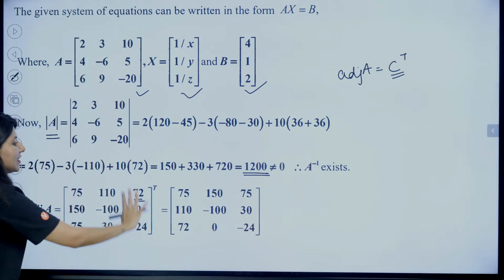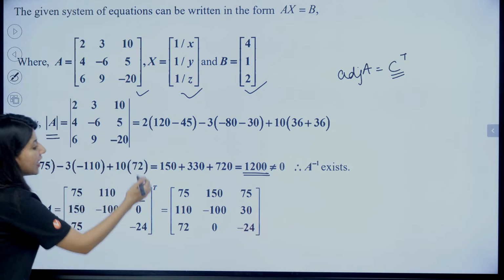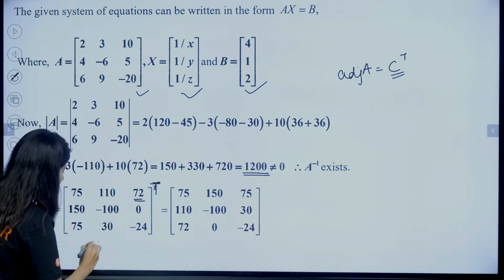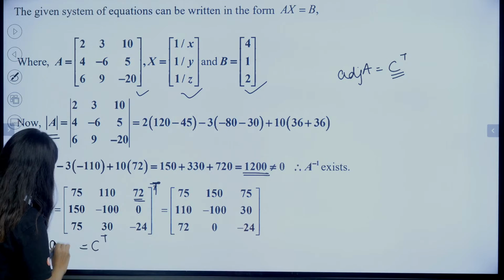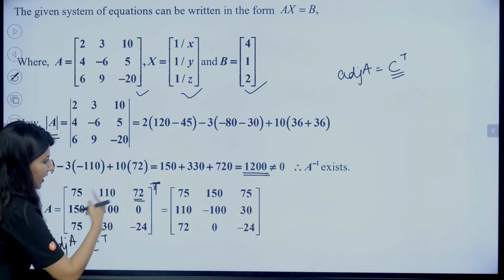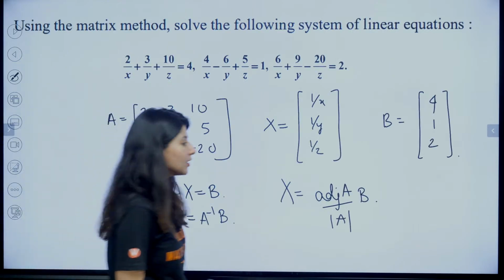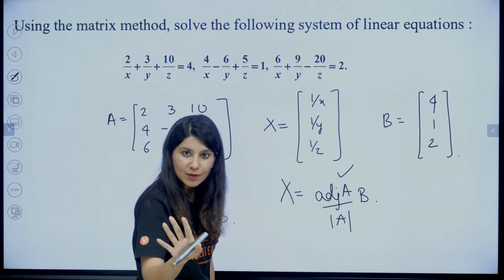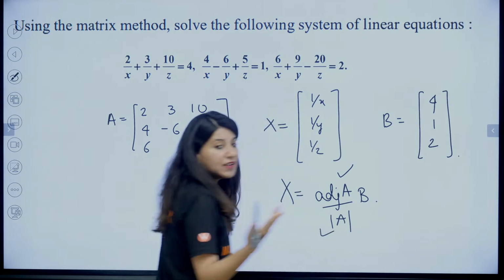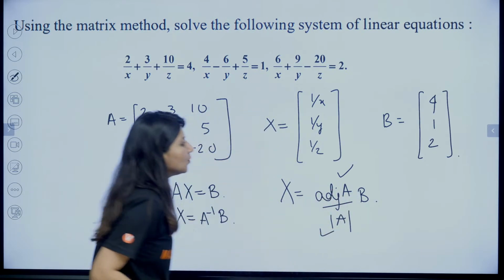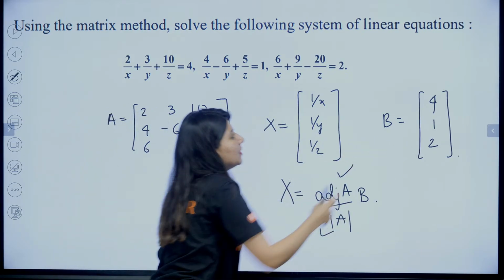So we are going to form the same cofactor matrix and take the transpose of the cofactor. This is C transpose. This is your adjoint of A. If we take transpose, we are going to get this. So this is my adjoint of A. Whatever we got is the adjoint of A we have created. Determinant of A is 1200. Now we just need to multiply it with the B matrix, right?